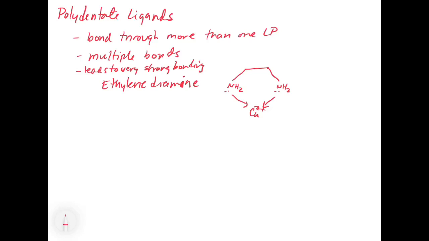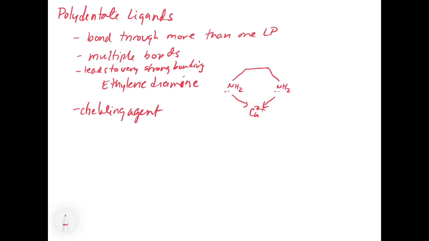And oftentimes we use polydentate ligands to chelate metals that we want to take out of an aqueous solution, for example, or out of the body. For example, if you have lead poisoning, they use a very strong chelating agent, which is basically a polydentate ligand on steroids.